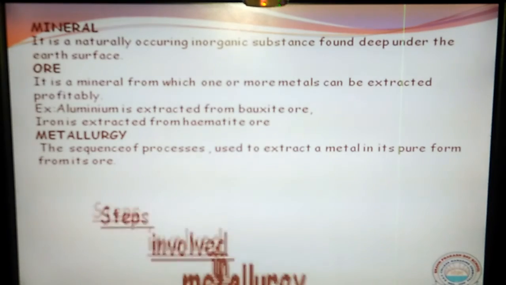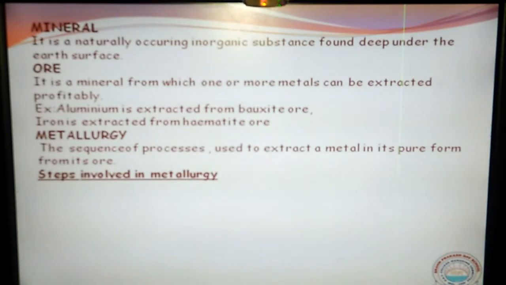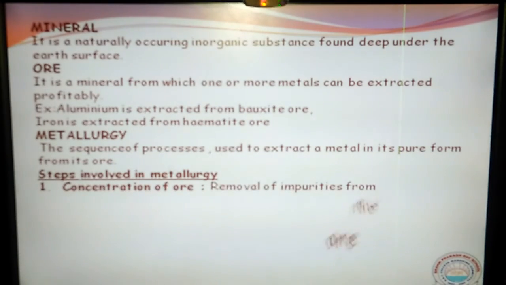So there are 3 steps involved in metallurgy. What are the 3 steps? First one, concentration of ore. Why are we calling this step concentration of ore? Because we are improving the concentration of ore by reducing the concentration of impurities. Impurities are removed, so removal of impurities from the ore is called concentration of ore. One more name we have here is dressing of ore, and we can even say purification of ore.